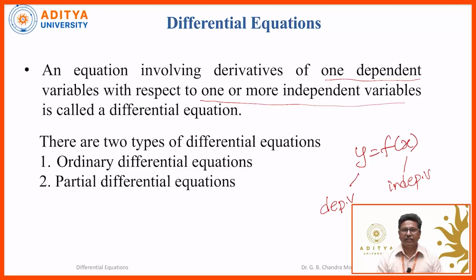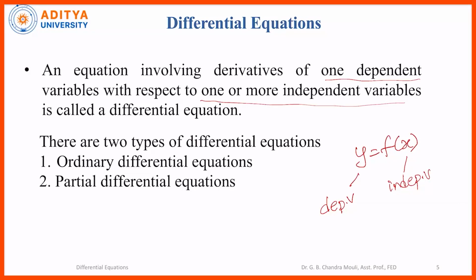So, here y is a function of a single independent variable, and sometimes we deal with functions of more than one independent variable, like z is equal to f of x comma y. In this case, z is the dependent variable and x and y are the independent variables.